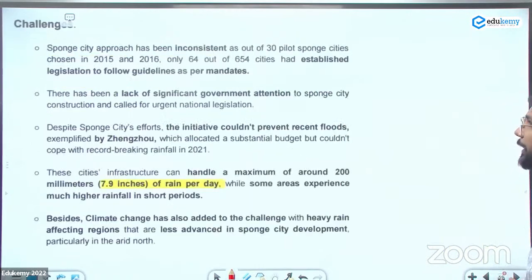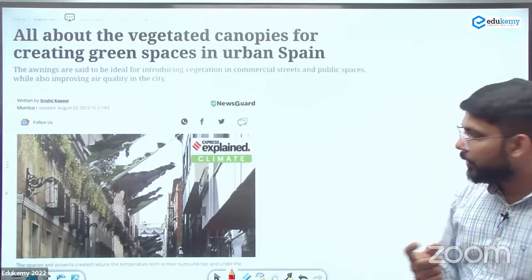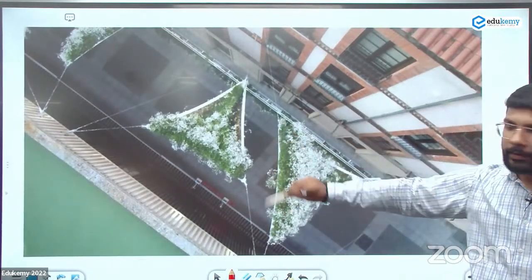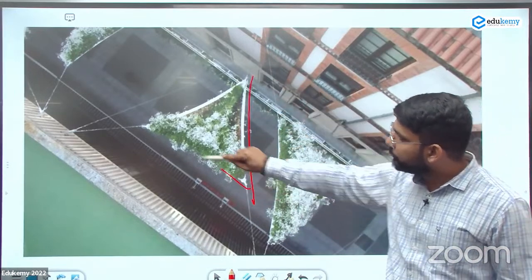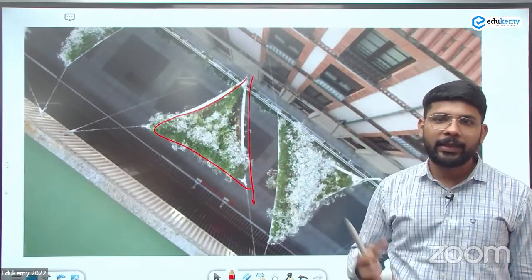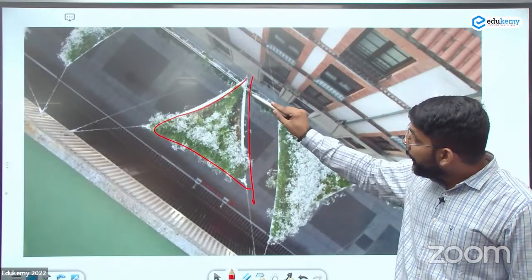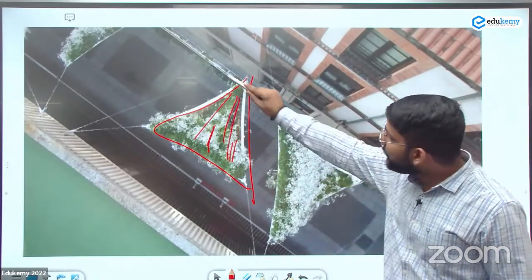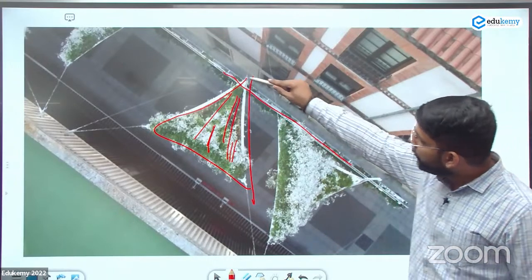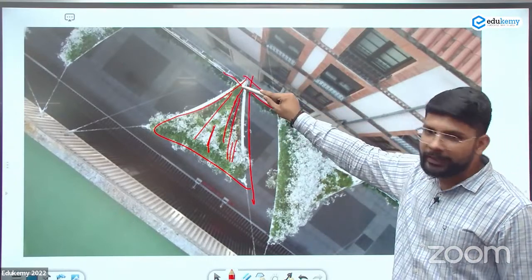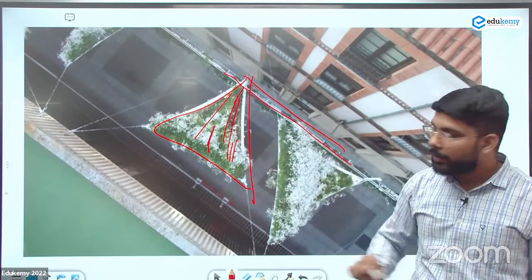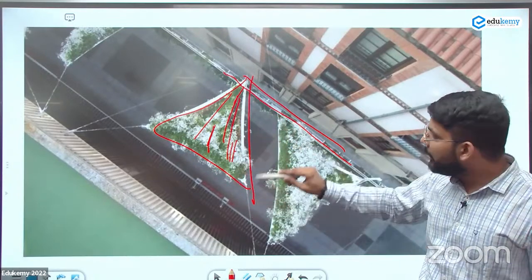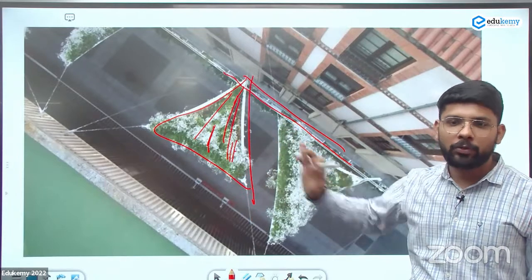Next case study was related to vegetated canopies. आप देख के समझ जाएंगे vegetated canopies. In between the streets, they are making these canopy-like structures, and in these structures they are growing some smaller plants, and they're also giving the water. That water is going in a single direction, and there is a collection pipe here. That excess water goes to a drainage pipe, and they will reuse it again. That will help to maintain the greenery, and it will not take extra space. It is providing the shadow to the area and the cooling to the area.